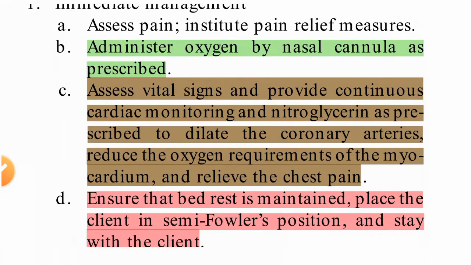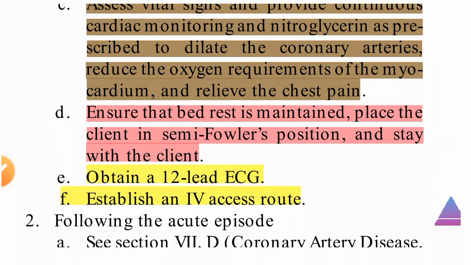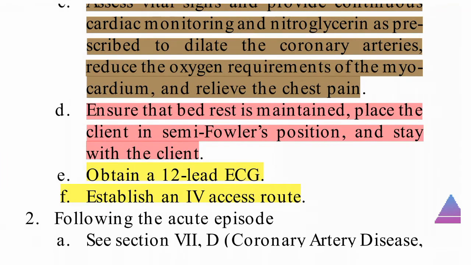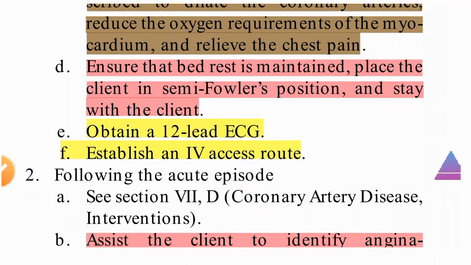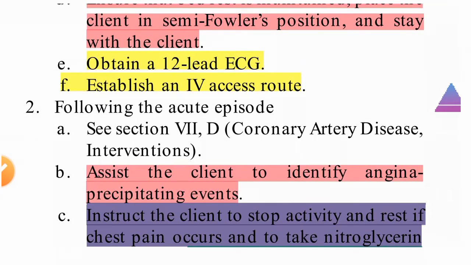Assess the vital signs and provide continuous cardiac monitoring and nitroglycerin as prescribed to dilate the coronary arteries and reduce the oxygen requirement of the myocardium, which will relieve the chest pain. Ensure that bed rest is maintained. Place the client in semi-Fowler's position. This is the first priority: keep the patient in semi-Fowler's position and stay with the client. Obtain a 12-lead ECG and establish an IV access route, so we need to put in the IV line.